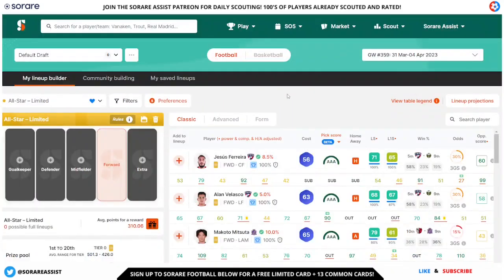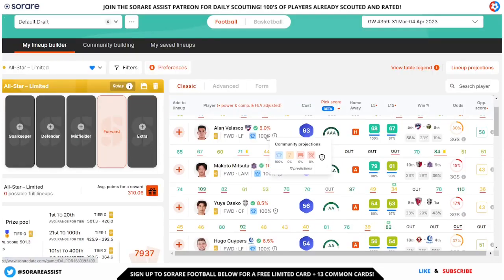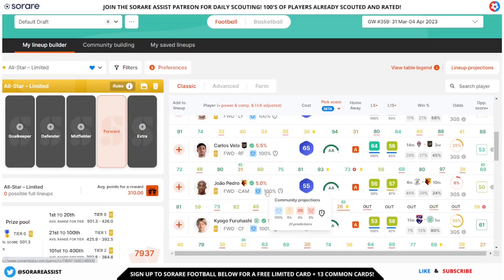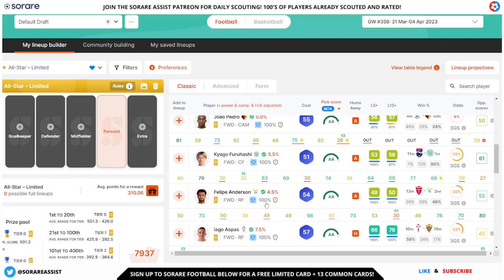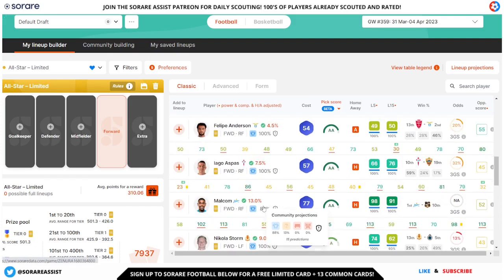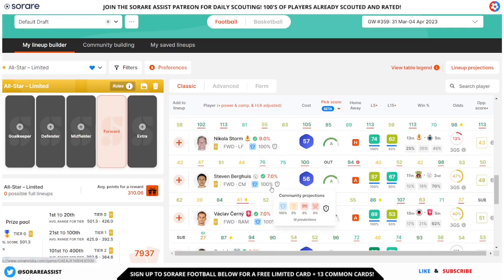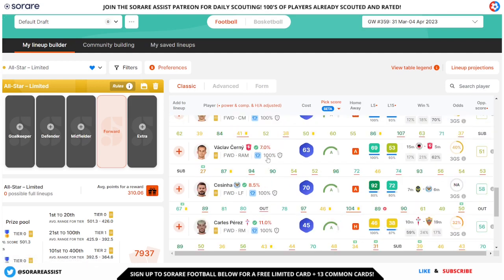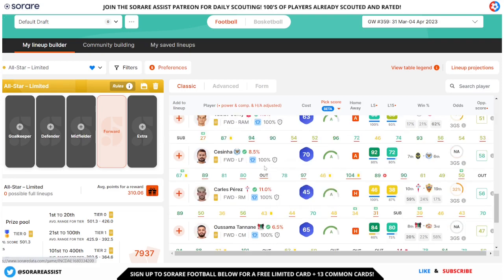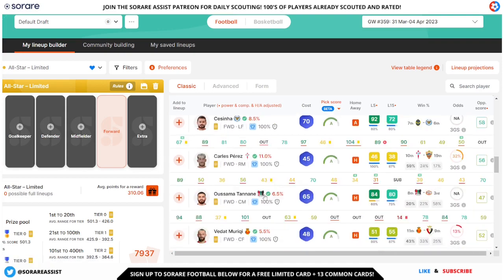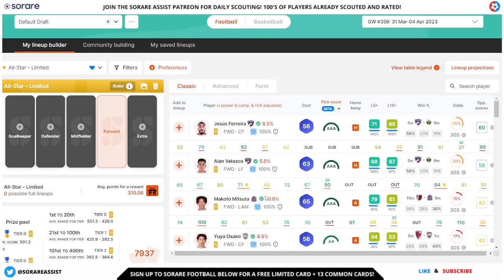Now another good predicted lineup builder is Sorare Data's Community Projections, which as you can see here, show up on the lineup builder page on Sorare Data. I think they are always improving this, so it's not always 100% accurate at the moment, but it does give you a good indication of whether that player is going to be starting or not. And these predictions are done by the community, and they do have a certain algorithm in there that's starting to show the best predicted users' prediction of that player starting, to get a more accurate picture as to whether that player is going to be starting or not. So this is definitely another one to consider when you are looking at your predicted lineups.